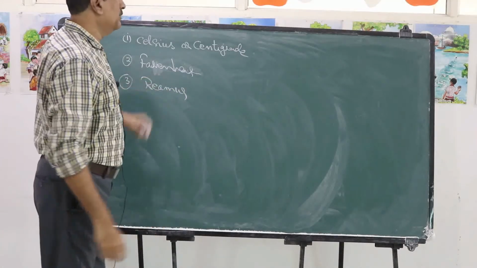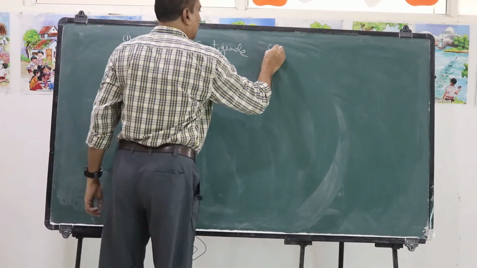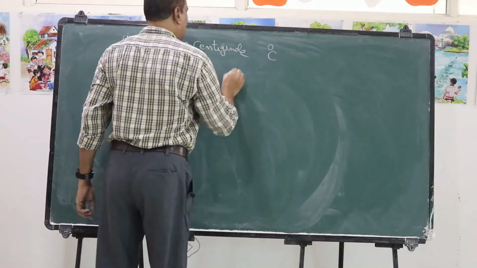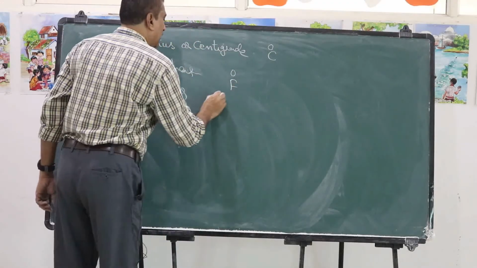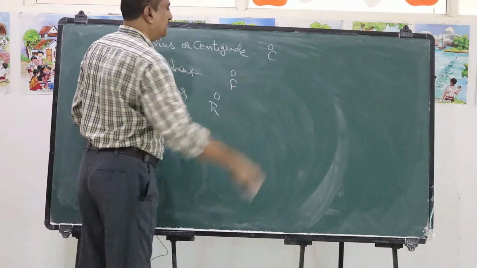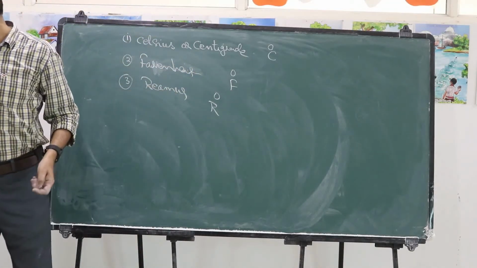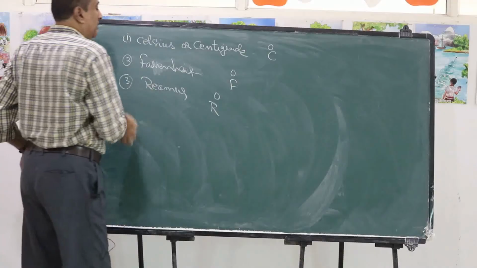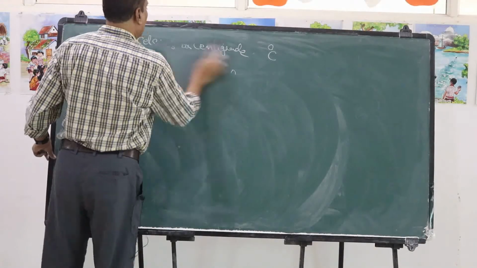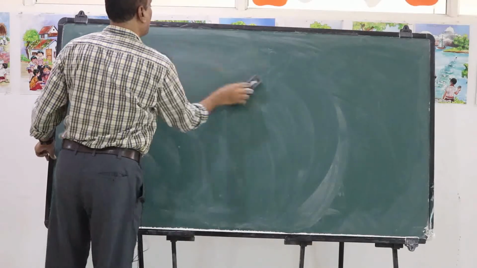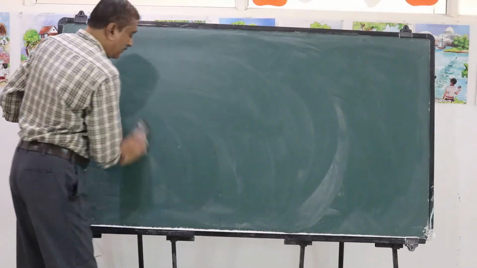These are the scales, denoted by degree C, degree F and degree R: centigrade, Fahrenheit and Reamer scales. Now what are the lower fixed point and upper fixed point in these, and what is the relation?